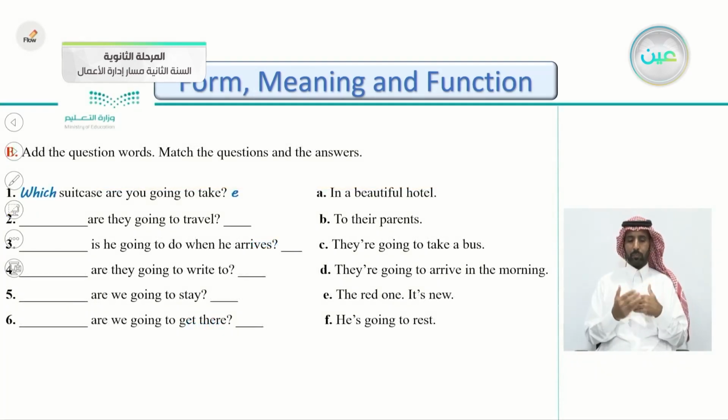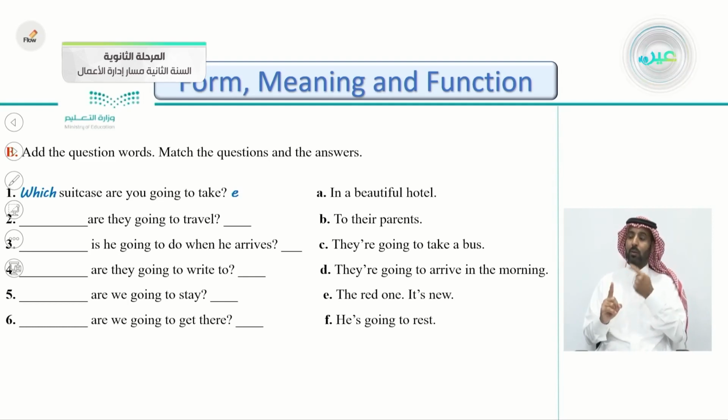Here's another exercise. Add the question words, match the questions and the answers. So first we'll be putting the question words. As you can see, the first one is already done for you. Which suitcase are you going to take? Then the answer is E. The red one, it's new. So once you know the question, you can guess the answer.